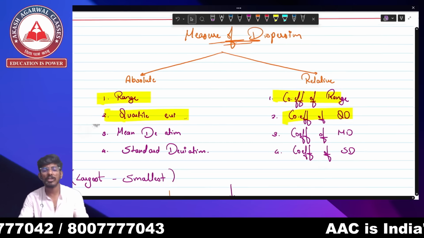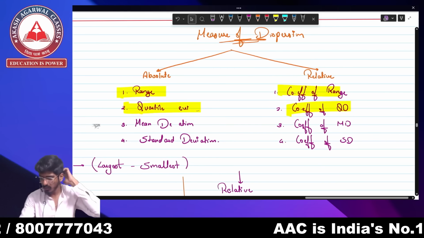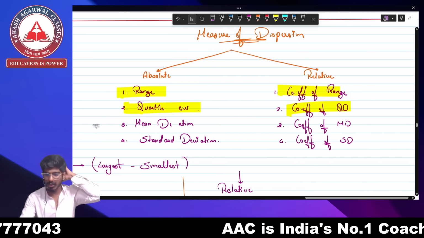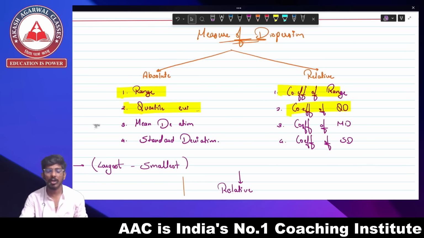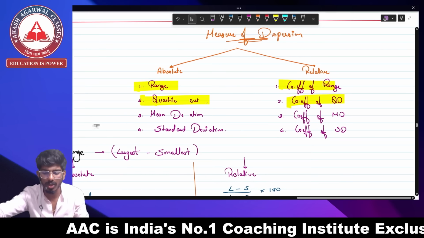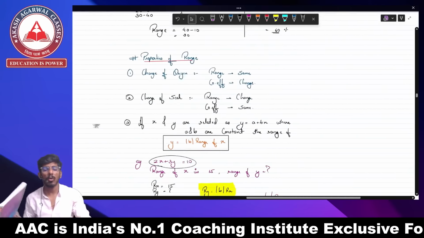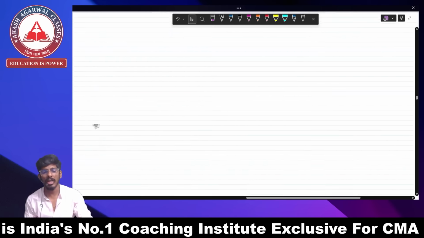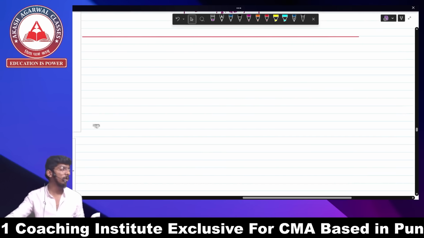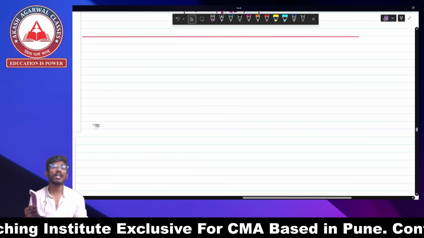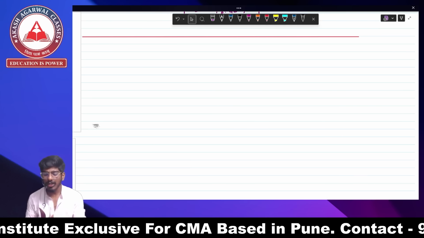So this is all we studied about the measures of dispersion. Two types of measure, the absolute and the relative. Total 4 parts are done. And now today we are going to study mean deviation. Just like quartile deviation and range, we are going to study both parts of mean deviation, one is going to be your absolute and the other is going to be your relative. So what is mean deviation?